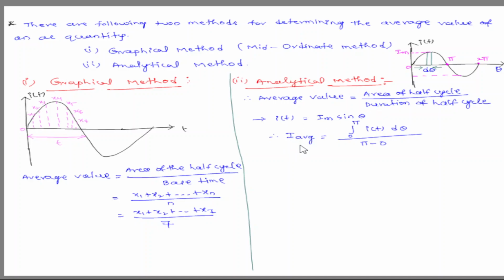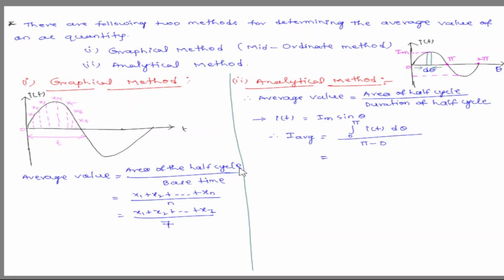Therefore, I average is equal to the integral from 0 to π, only one half cycle, of i(t) dt, divided by the duration of the half cycle, which is π minus 0. Then we integrate this to get the average value.